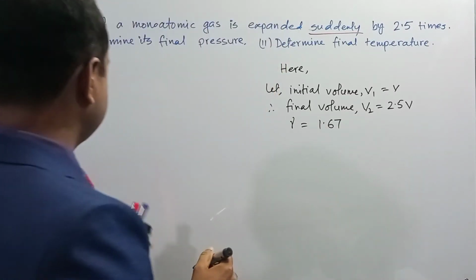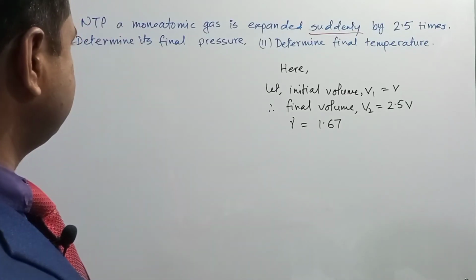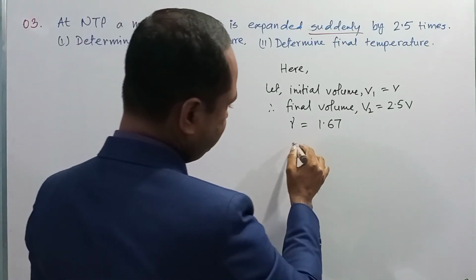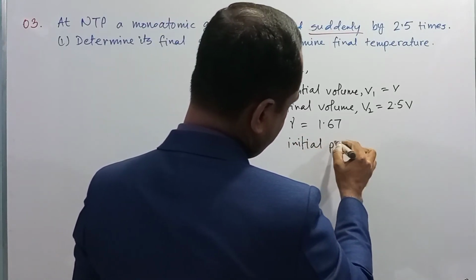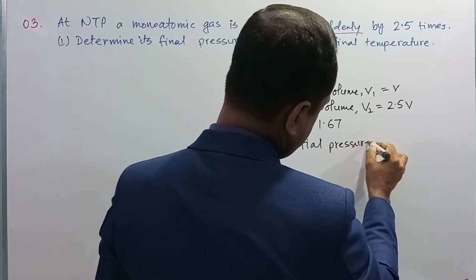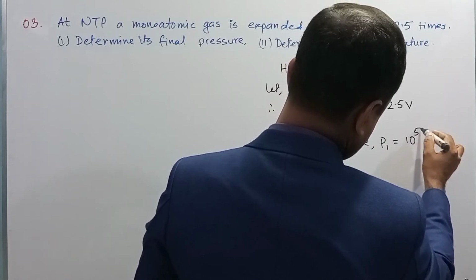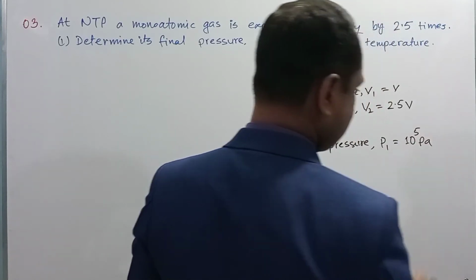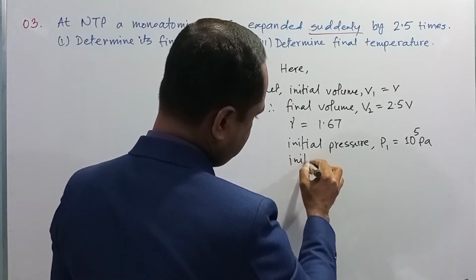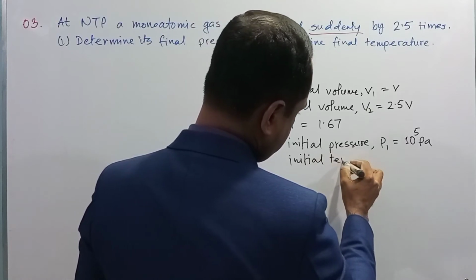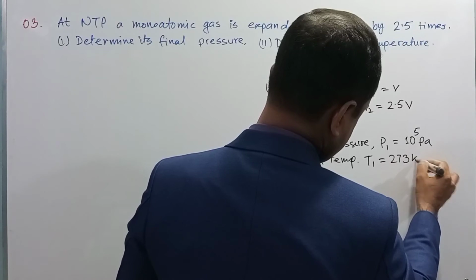The initial pressure was normal pressure, P1 is equal to 10 to the power 5 Pascal, that is 1 atmospheric pressure, and the initial temperature T1 is equal to 273 Kelvin.